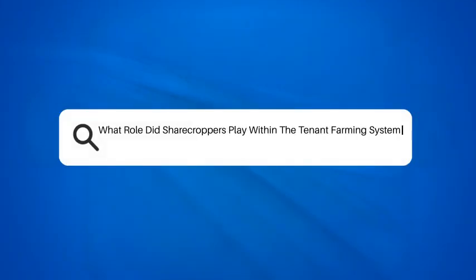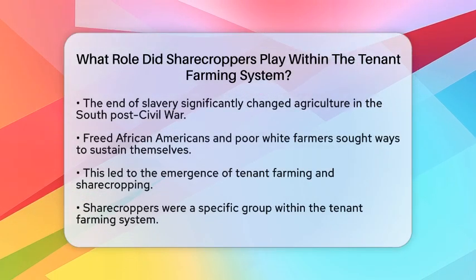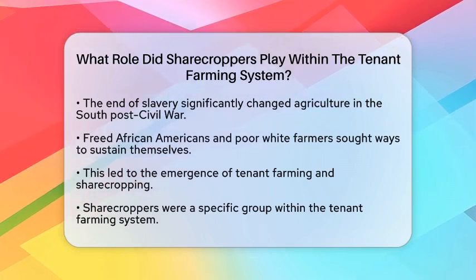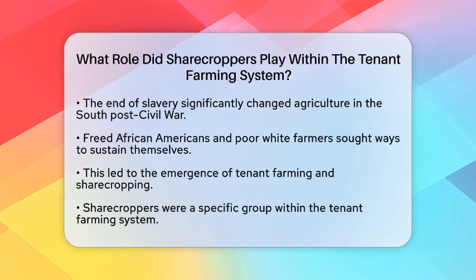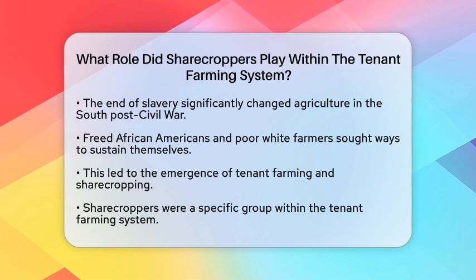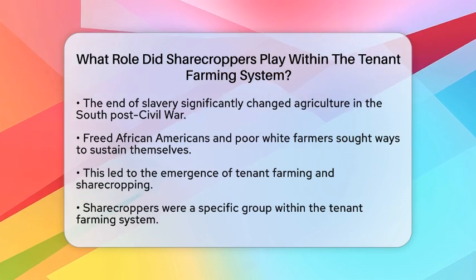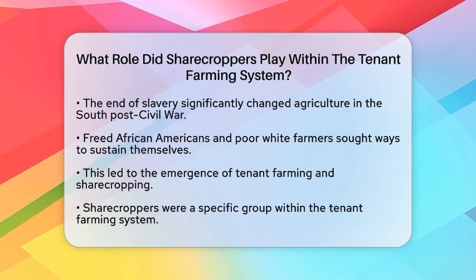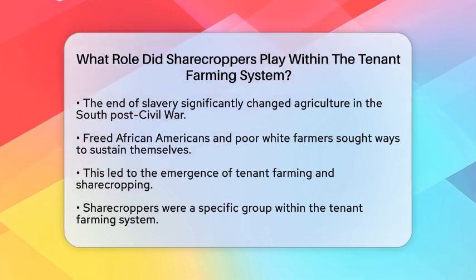What role did sharecroppers play within the tenant farming system? Have you ever wondered how the end of slavery transformed agriculture in the South after the American Civil War? The Southern economy, which had relied heavily on enslaved labor, faced a major shift. With the abolition of slavery, freed African Americans and many poor white farmers sought ways to sustain themselves and continue farming. This led to the rise of tenant farming and sharecropping.